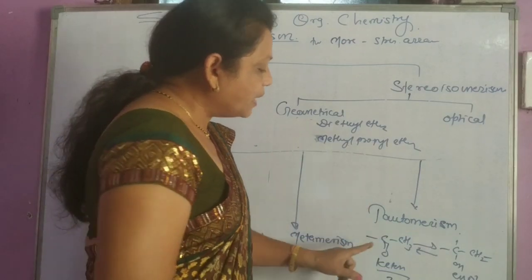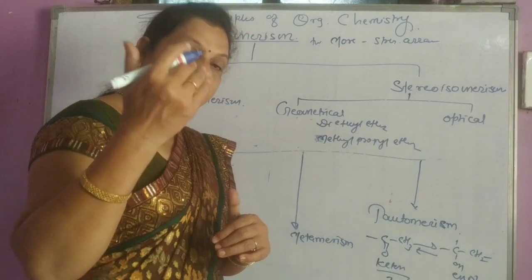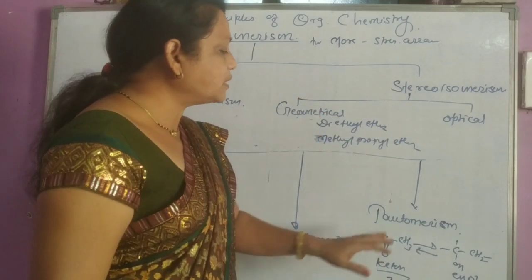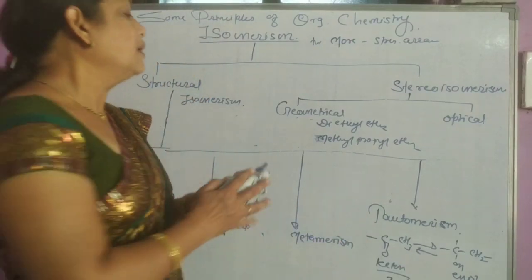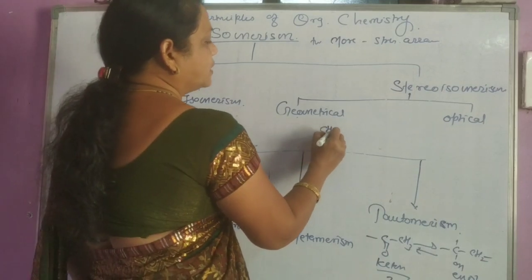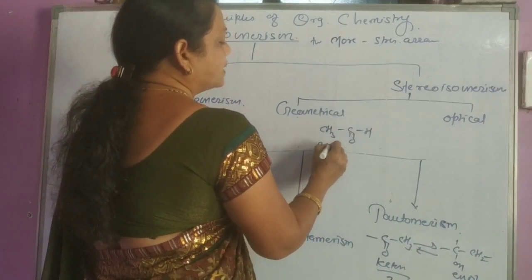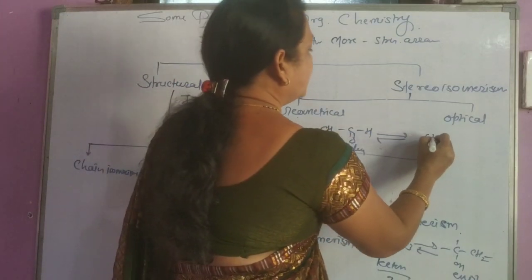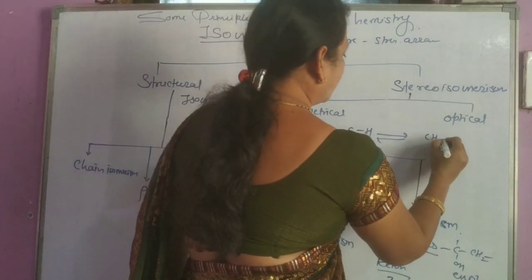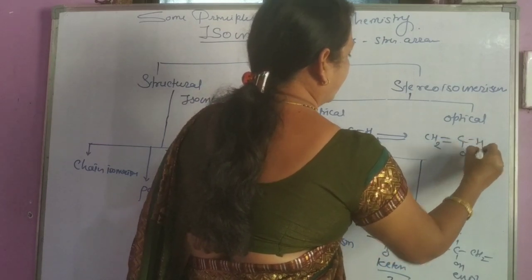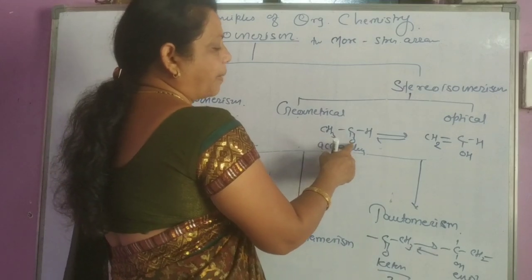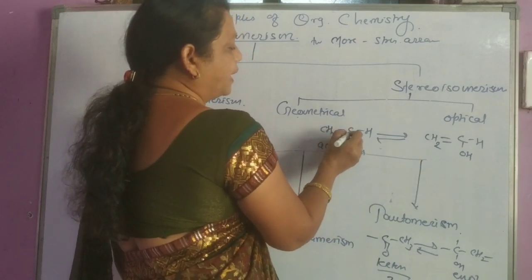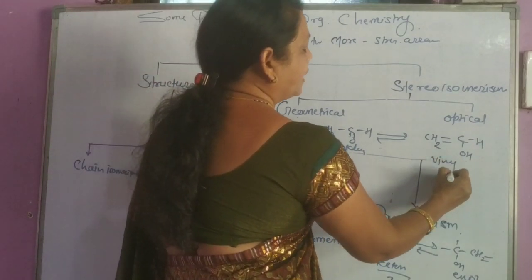So in tautomerism, if there is a double bond and an alpha hydrogen atom, then there is an interconversion between these two forms. Another example of tautomerism: if an aldehyde is there, suppose CH3CHO, this is called acetaldehyde, and it interconverts into CH2=CHOH, meaning the H from here passes to the O, linking to O as OH, and the double bond shifts between the two carbon atoms. This is vinyl alcohol.